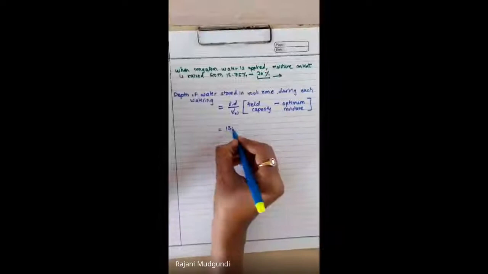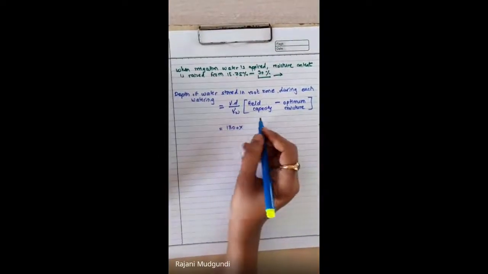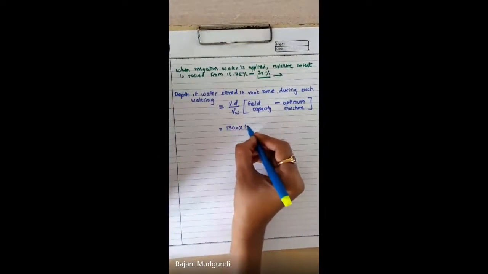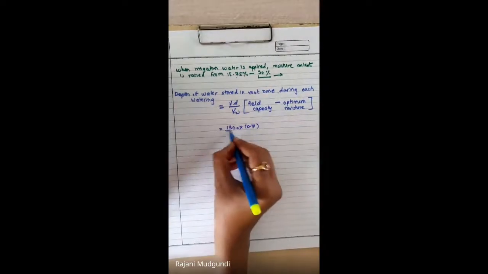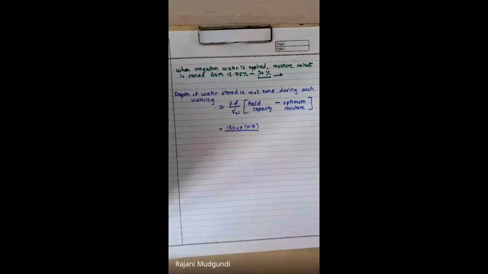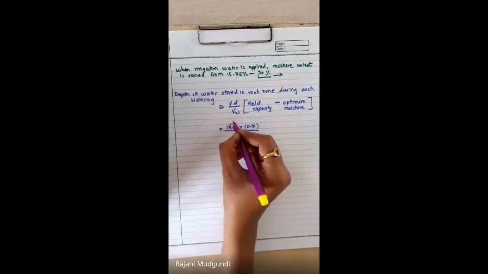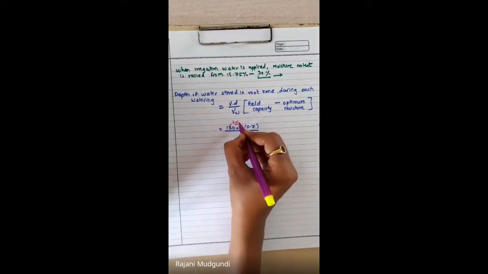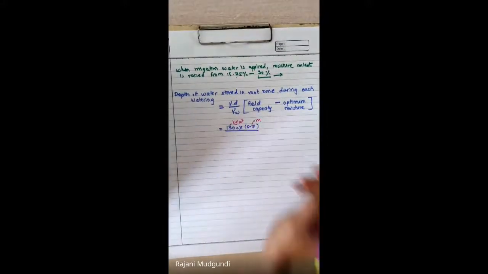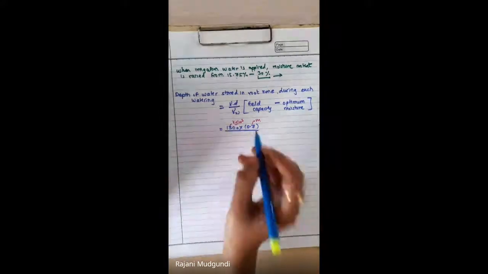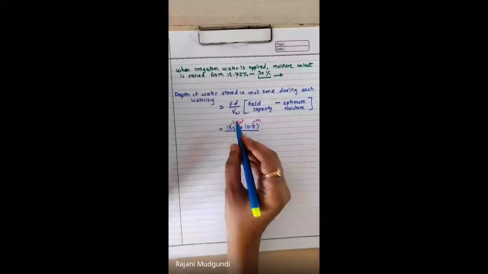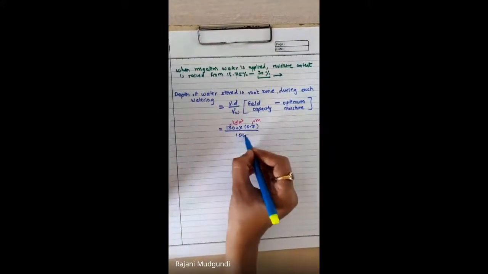So 1300 into depth, that we will convert to meter as we have the unit of this density in kg per meter cube. Right? Again, density of water in kg per meter cube will be 1000.